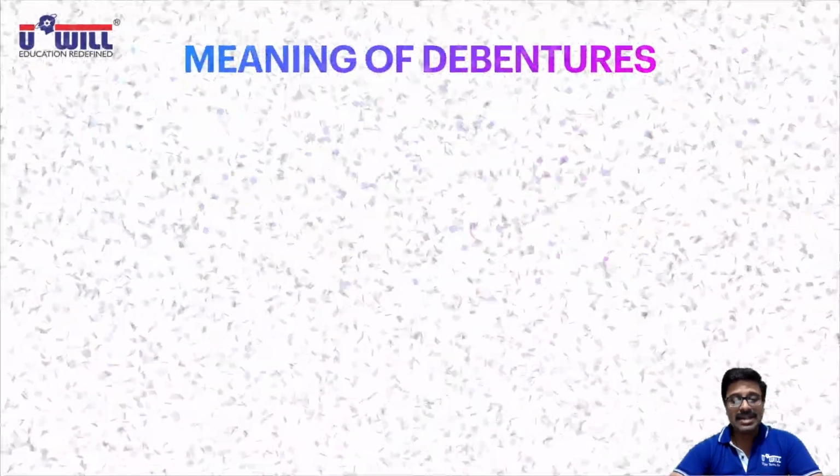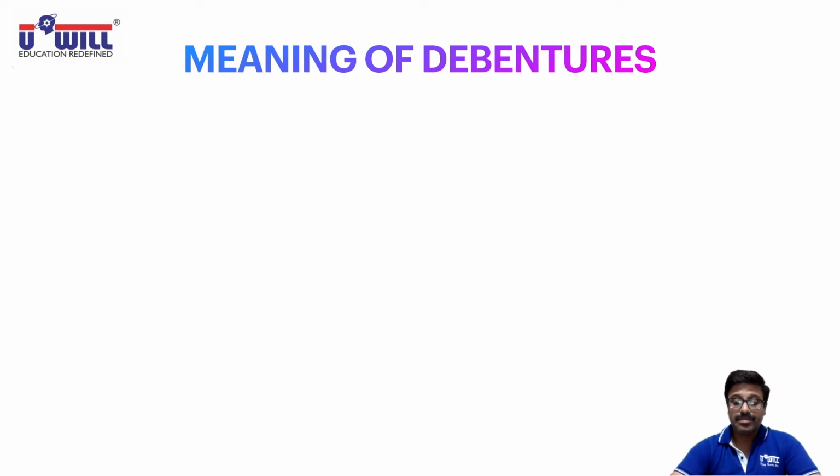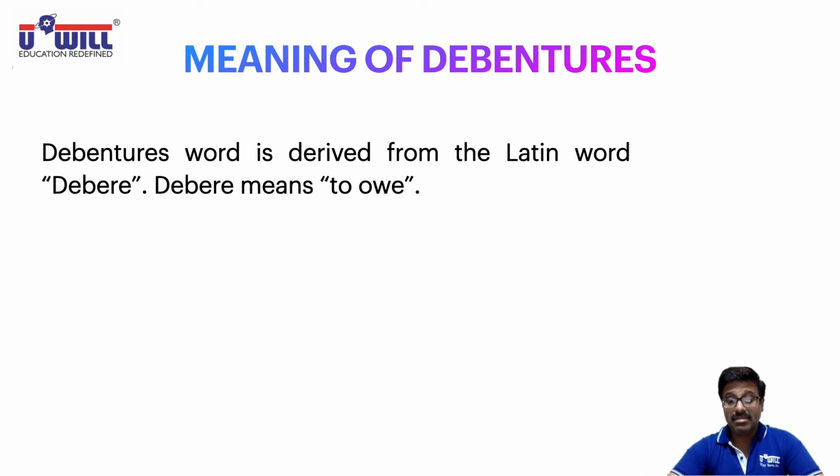Now let us first understand the meaning of debentures. See, debentures is actually derived from the word debere. It's a Latin word, and debere means to owe. So, how can a public company, a joint stock company, collect huge funds to continue its business operations or to start its business operations? One alternative is they issue shares to the public and collect huge funds from the public.